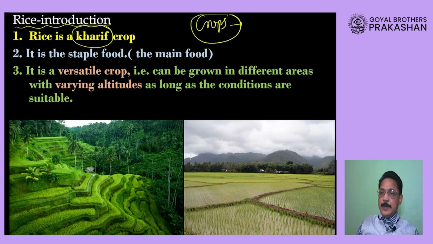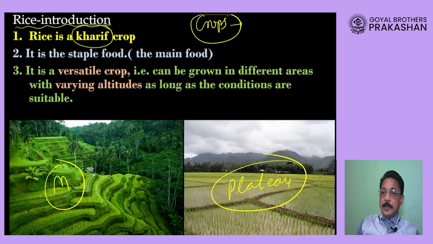This rice crop can be grown in mountain areas, as you can see here. You can see it can be grown in plateau areas. You can also grow it in plain areas. It means it can be grown almost everywhere. Therefore, it is called a versatile crop, because it can be grown at various altitudes.